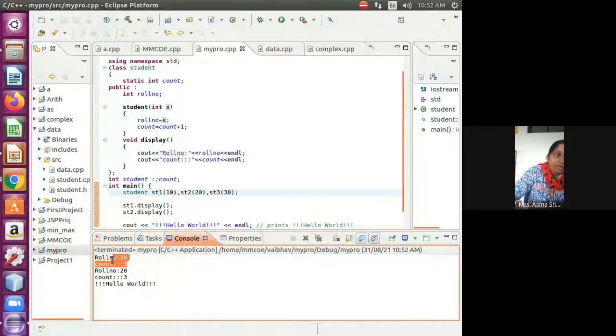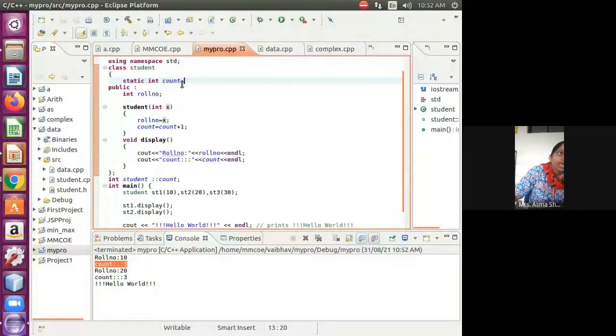We are getting the counter 3. This 3 is shared among all the objects. This counter variable is shared among all the objects. If I create 100 objects, this counter stays as it is, and they share memory. So anyone is able to modify it, anyone is able to access it.